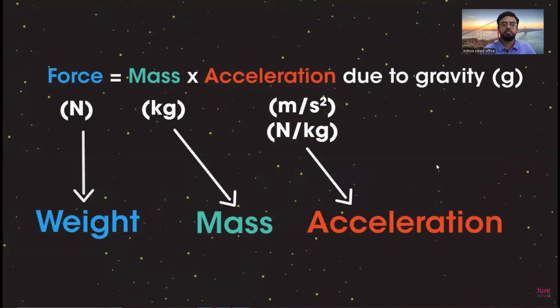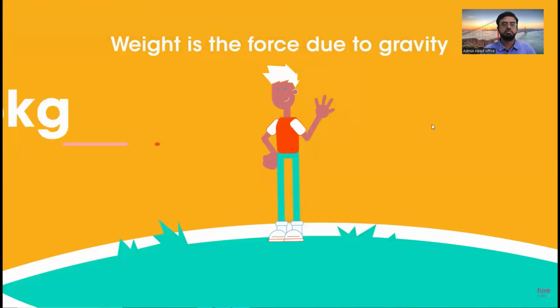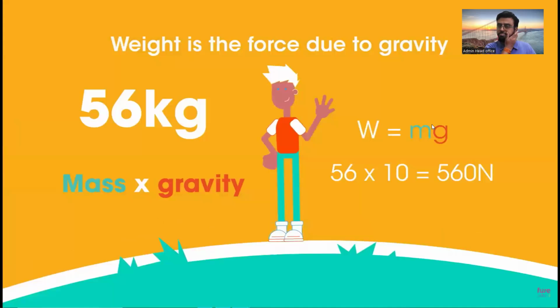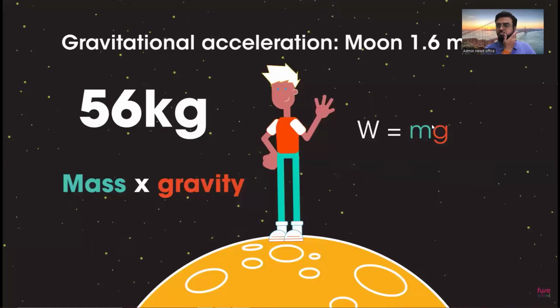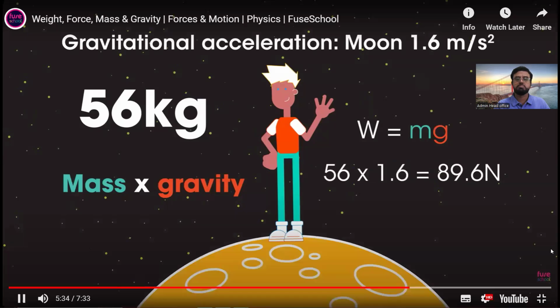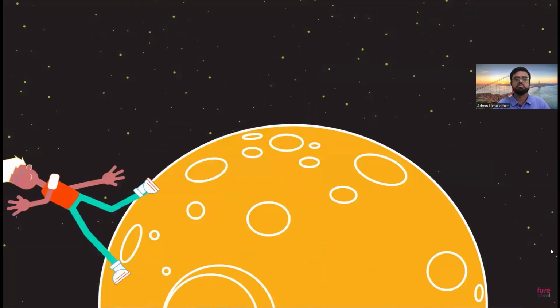Weight is the force due to gravity, and that depends upon the masses of the two objects that are attracted. On Earth, my weight is mass times gravity, so roughly 56 kilograms times 10, which is 560 newtons. But what about on the moon? The gravitational acceleration on the moon is only 1.6 meters per second squared. I hope you got 89.6 newtons. So, you would feel very light on the moon, and if you try to walk, each step would send you leaping away from the surface.